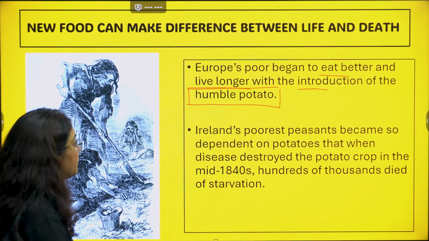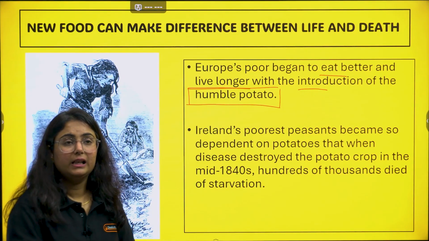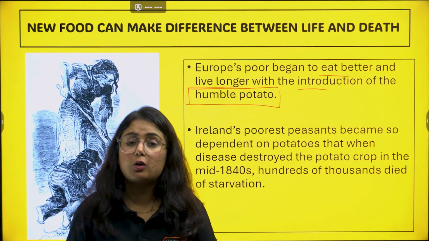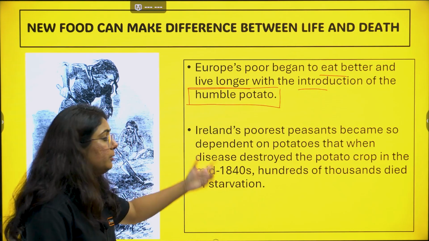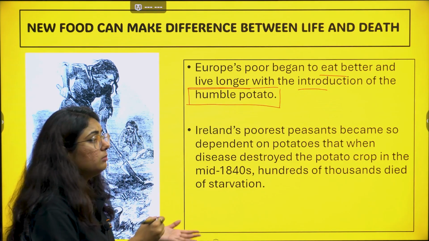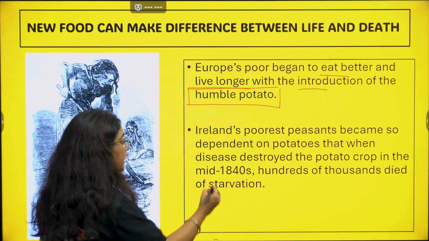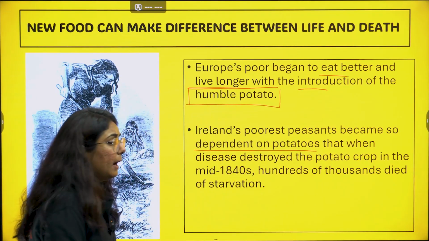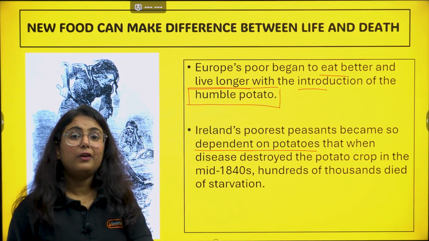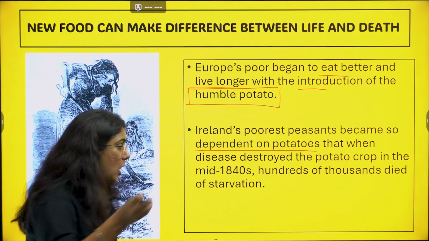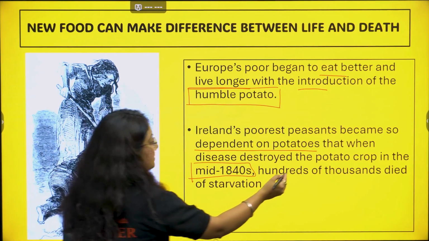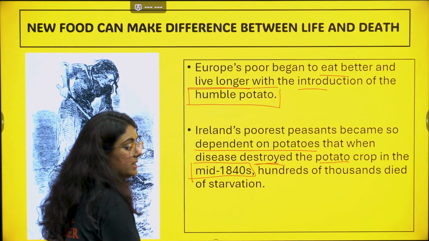But now what happened? One year that crop failed. Now the whole crop failed, and people in Ireland were such poor peasants that they were not able to buy anything else. They were totally dependent on potatoes. Now a disease spread and the crop failed. Will it affect the poor peasants dependent on the crops? Yes. We have seen that it was in the mid-1840s when this potato crop was destroyed by a disease.